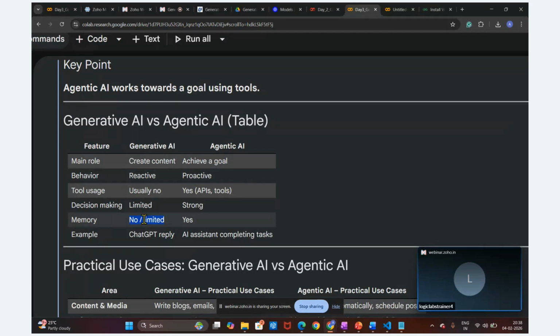It cannot remember any conversations. We have to store that memory externally by adding a memory source. There are different types of memory that we are going to understand in a later part. But in agentic AI, yes, we have to add the memory.